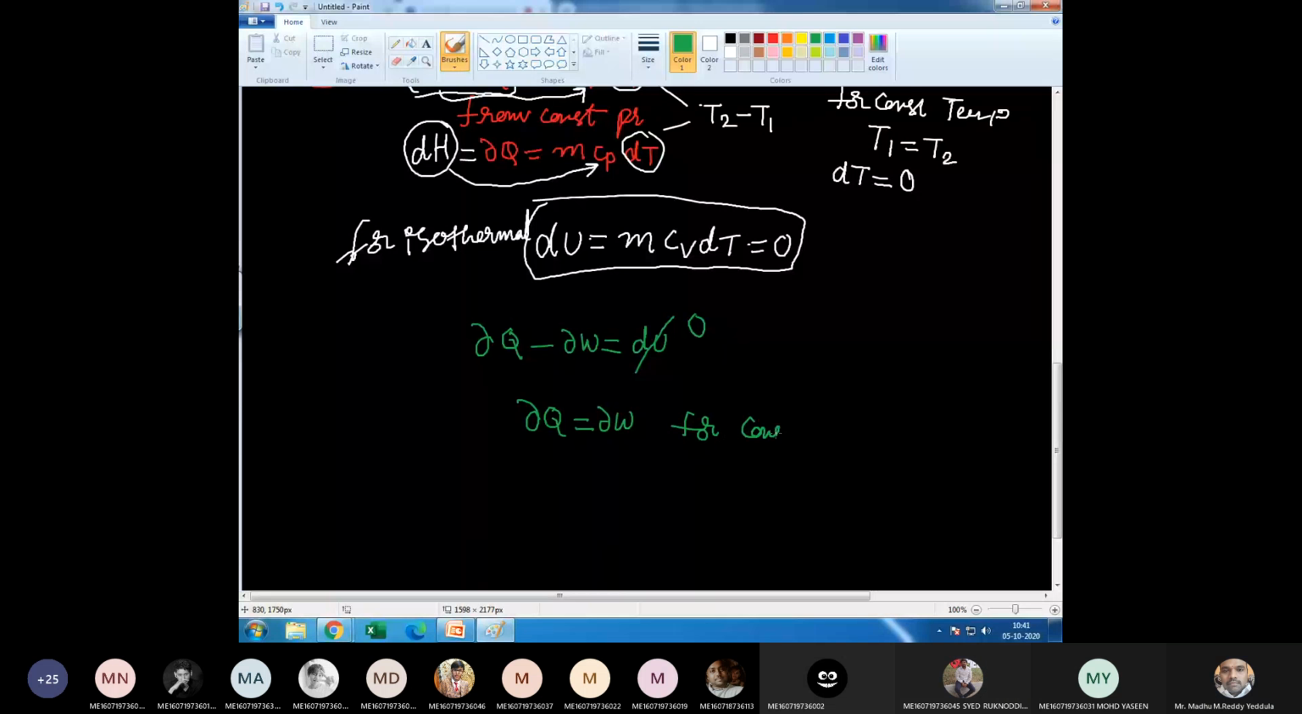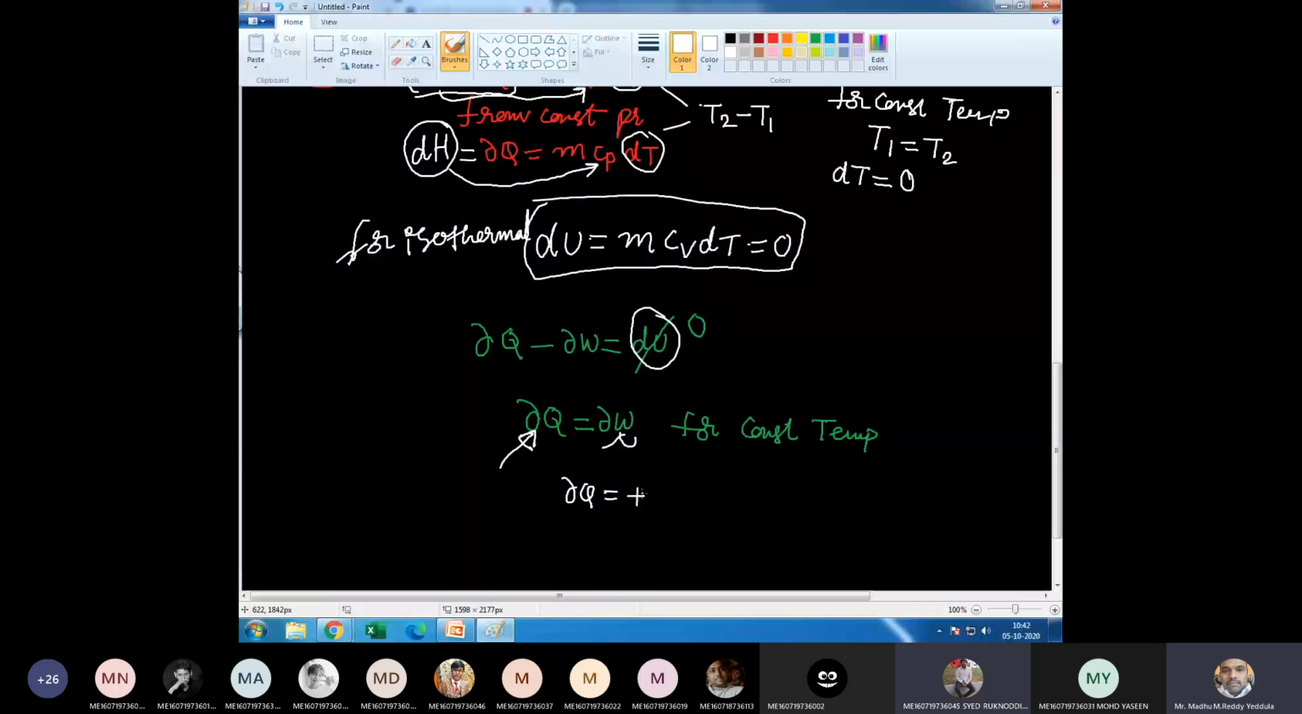What is the meaning of this one? Please listen. In the absence of internal energy change, the heat supplied to the system is utilized in doing the work. Means when work is done by the system, heat is added. If you add the heat to the system, work is done. If you extract the heat from the system, work is done on the system. Means dQ is positive when heat is added to the system.